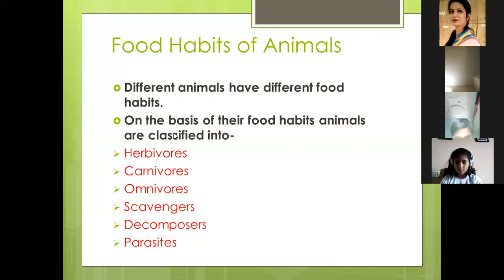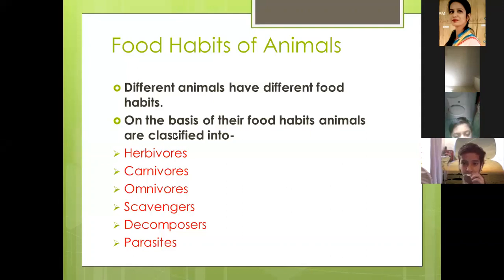Do you know what decomposers are? Ma'am, no, but I can give the example. Yeah, say the examples of decomposers. Ma'am, roundworm. Roundworm is a parasite that lives in the body of animals. Okay, it is not a decomposer. Now, decompose. Can anyone give me the meaning of decompose?